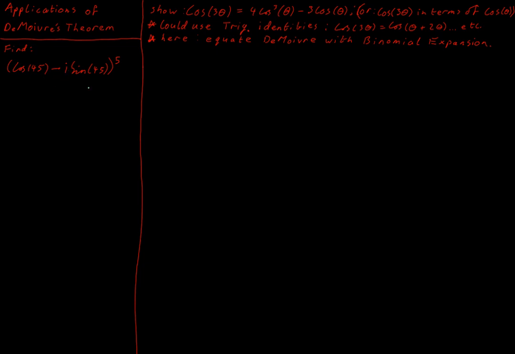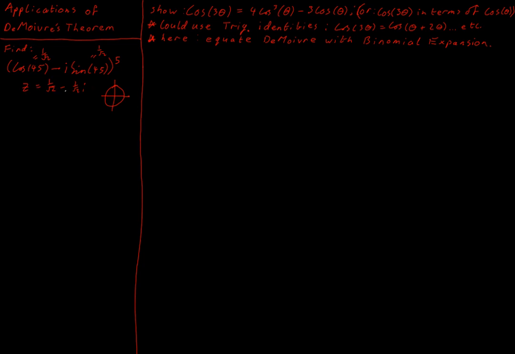So if I draw a sketch of this situation, now if I have cos 45, that's going to be 1 all over root 2. And sine 45 is the same thing. It's 1 all over root 2. So I have my z that I have to the power of 5 would be 1 all over root 2 minus 1 all over root 2 i. And once I do that, it becomes fairly obvious what's going to happen. I am going to be able to draw a sketch of this and figure out what the equivalent angle would be for this number, writing my plus in here.